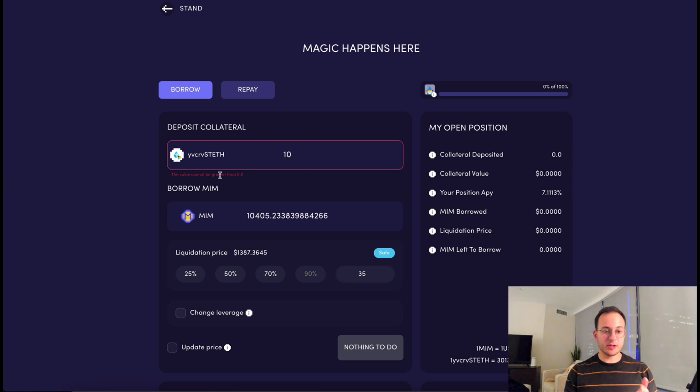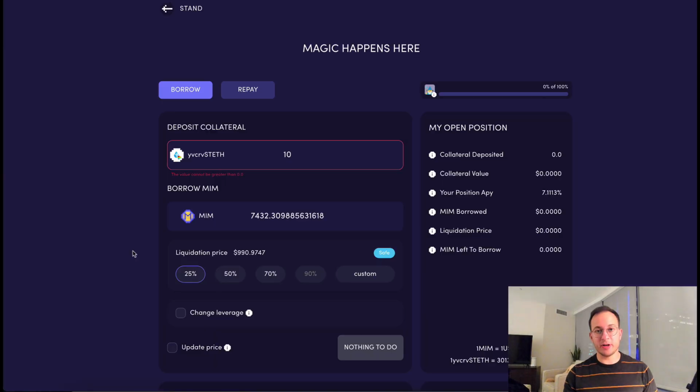Also, keep in mind, this Curve Staked ETH token is going to be growing at 7% per year at the current rate on Yearn. And you can see that's displayed here. And I did check, and the rates are the same as on Yearn. So maybe the price of ETH fluctuates a bit over the year, but you're always going to be stacking ETH and then paying down your debt essentially because your principal is going to be earning a yield.